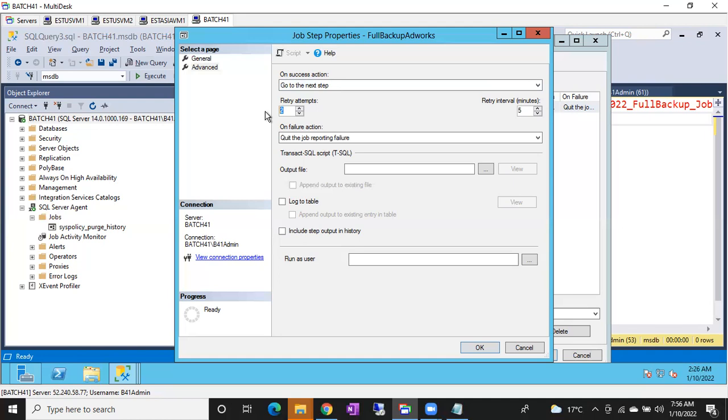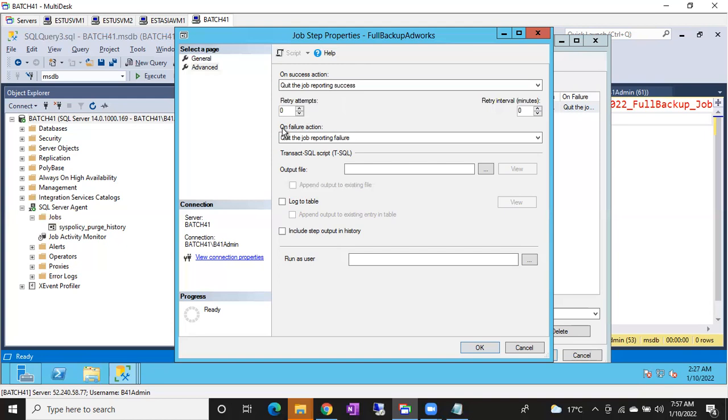Okay, that is on success action. You can always choose go to next step. If the next step is there, it will go to the next step. If there is no next step, still it will be succeeded as there is no next step. If there is only one step and you still want to choose, you can select quit the job reporting success.